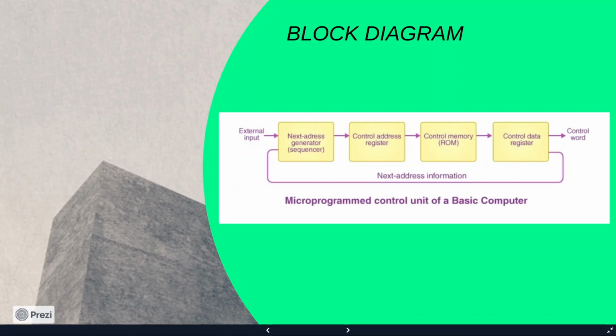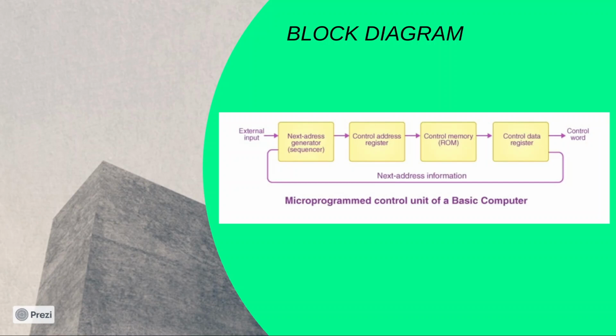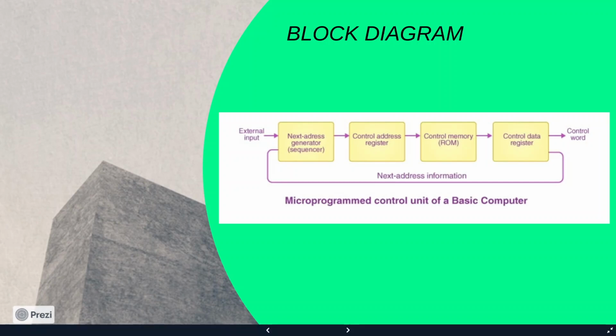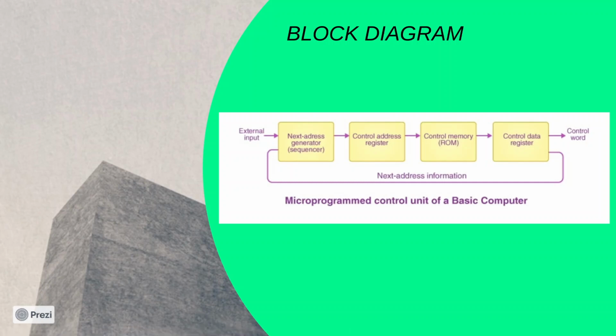The last component is the control data register. This component holds the control data that is used by the control unit to perform the operations of the computer.